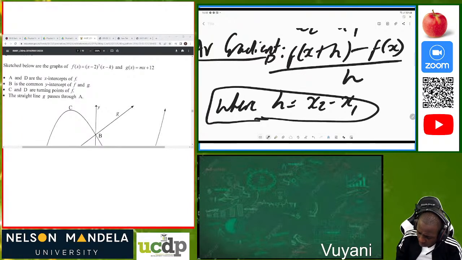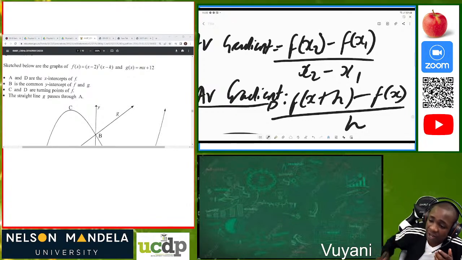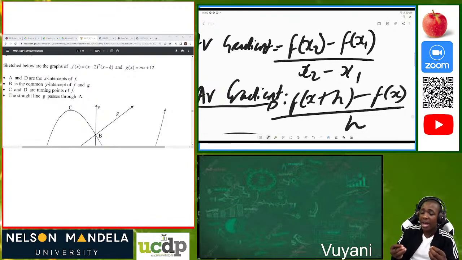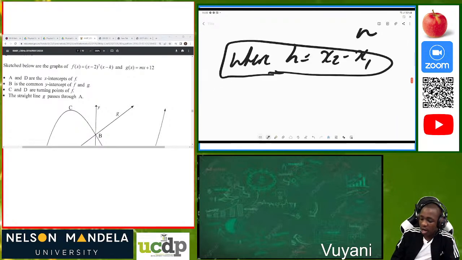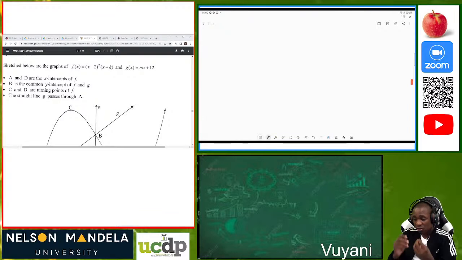Now I want us to understand something so important. I'm giving you 3 formulas to calculate the average gradient. Why am I doing so? Because I want us to go to the first principles of calculus, because first principles is the core of differentiating in calculus. Now that we have known these equations, I'm going to come back to them because they are linked to each other.